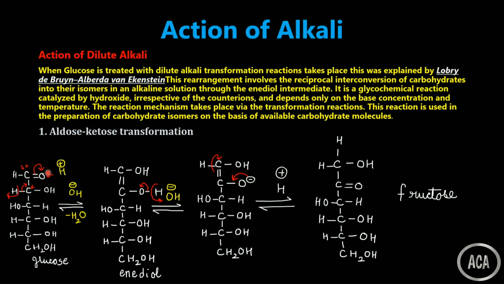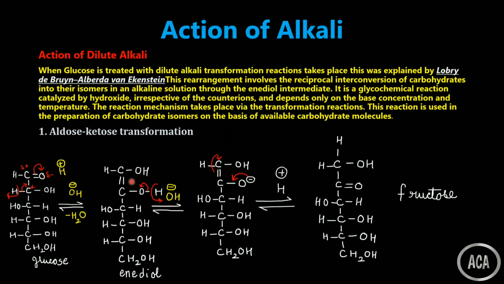This oxygen will get a negative charge, then protons are available, so it will get protonated and be converted into OH. And as I told you, when the proton goes away it leaves the bond, so this will be converted into a double bond. Whenever we get a double bond like this, we call it an enediol.